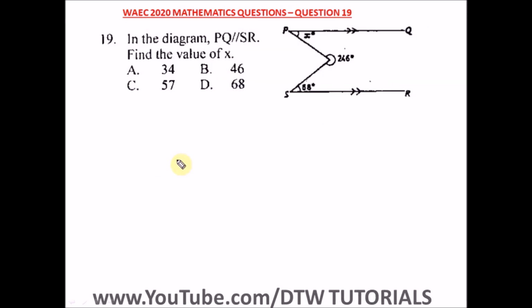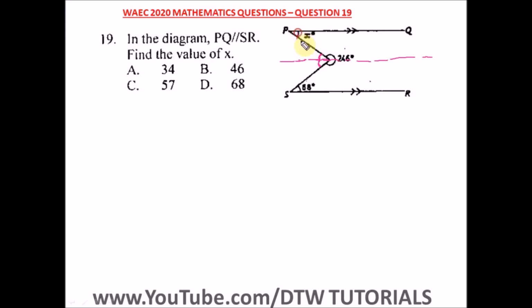Question 19 of the WAEC 2020 mathematics past question. That's your WASSCE exam. It says in the diagram we have PQ parallel to SR. Find the value of X. When you have this, you have to find the value of X. Just simply, first of all, draw a straight parallel line through the center of this, where you're going to have a point here, an angle here, and also another angle here. These are alternate angles. This is under the topic plane angles.